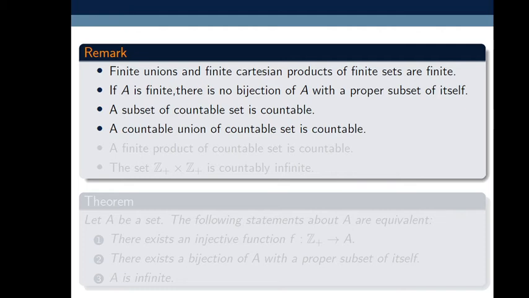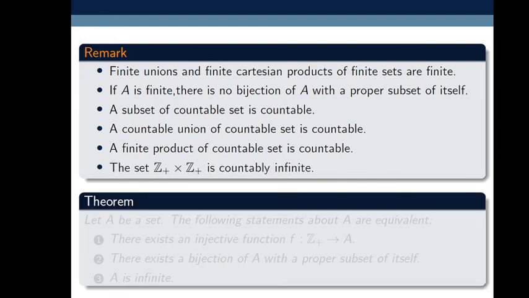This we have to prove. So remember, a superset of an uncountable set is uncountable. A finite product of countable sets is countable. The set Z plus times Z plus is countably infinite.